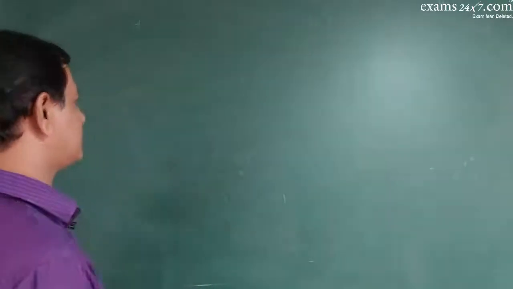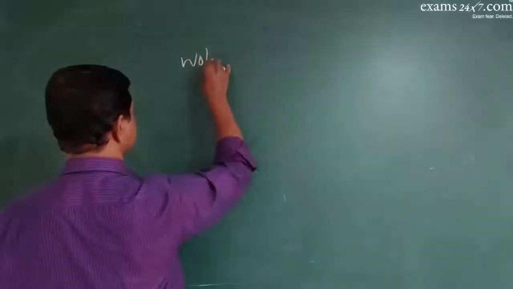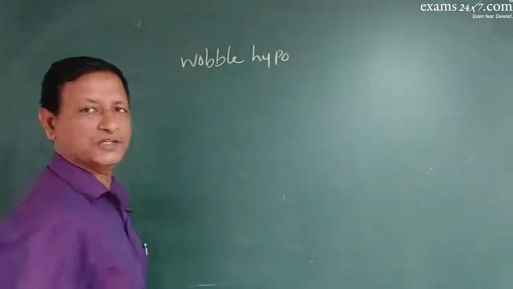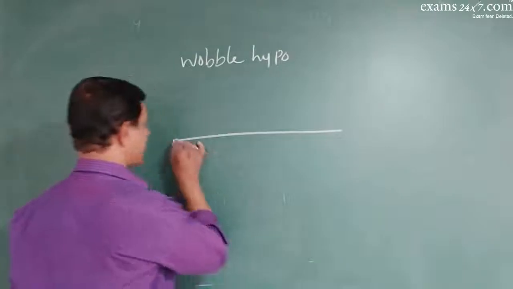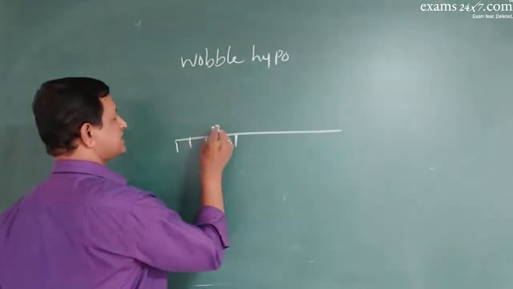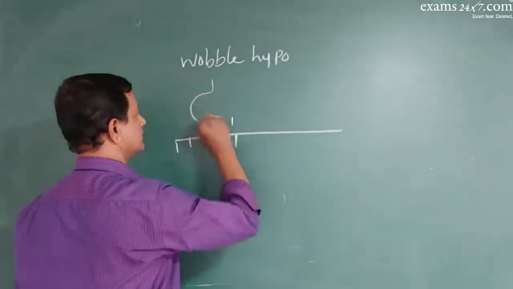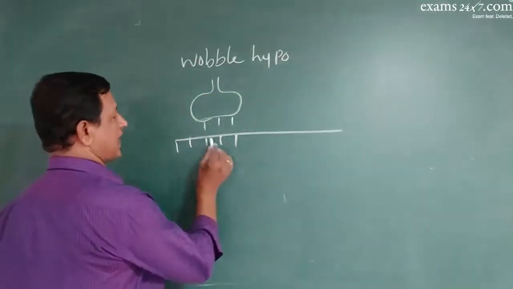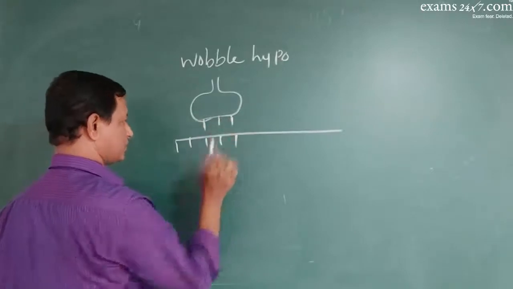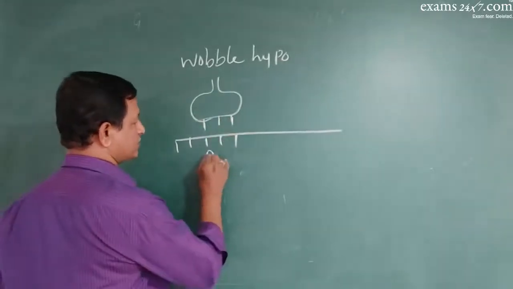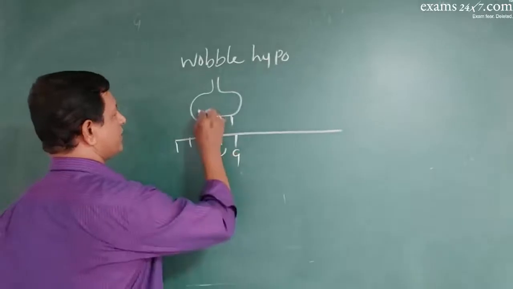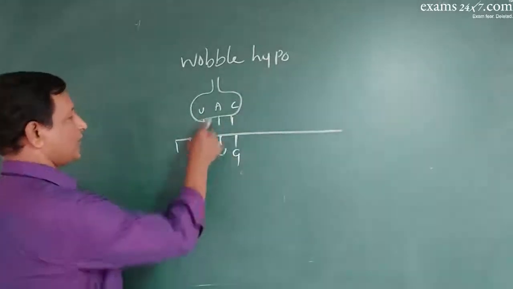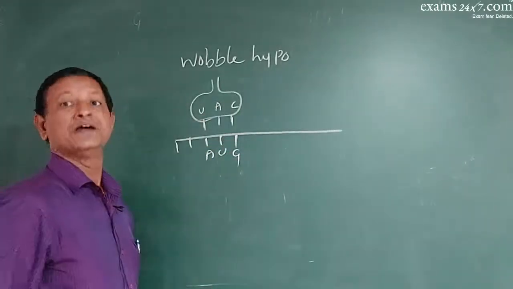We also have something called the Wobble hypothesis. See, this is mRNA, this is tRNA. One particular codon will be read by one particular anticodon. Suppose this is AUG, this will always be UAC, so all are complementary to each other.